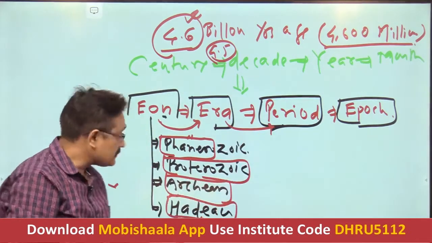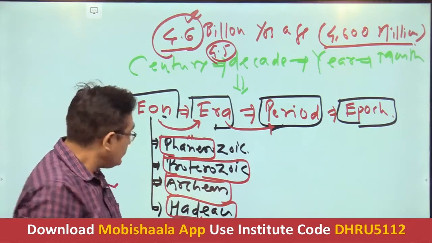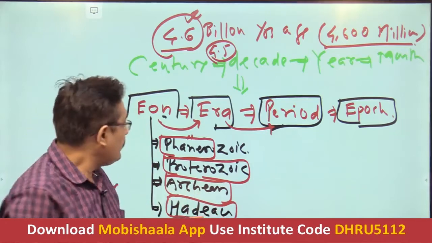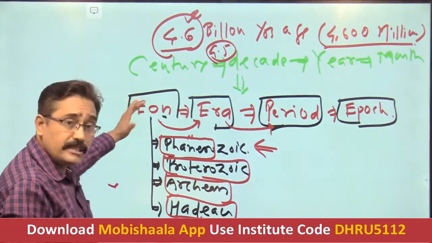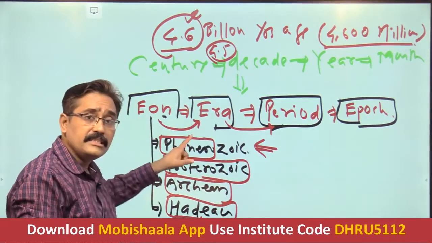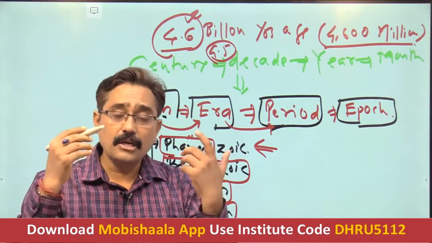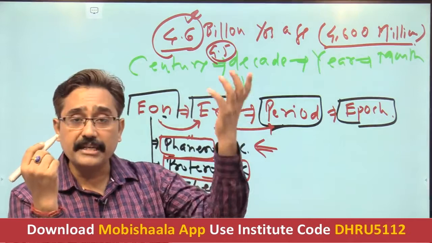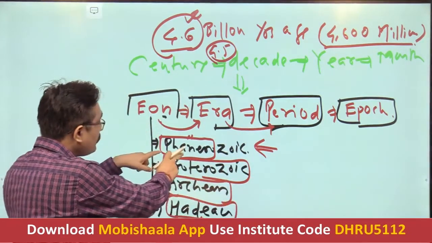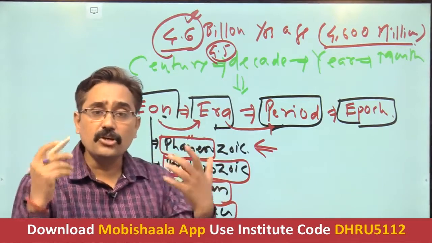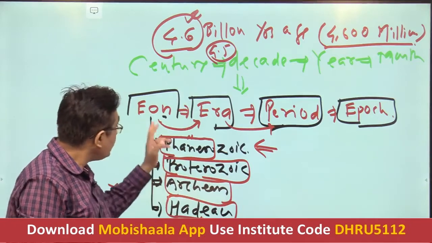So now, my dear students, as far as these eons are concerned, this is a very huge time span, and we are concerned mainly with the Phanerozoic. Only this last eon is relevant for us in order to study the geological structure of India or of the world, or the geological history of the entire earth. In order to understand the geological history of the earth, the most relevant for us is Phanerozoic, because most of the geological development took place in this Phanerozoic eon.